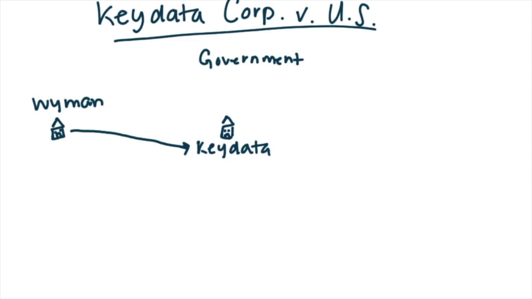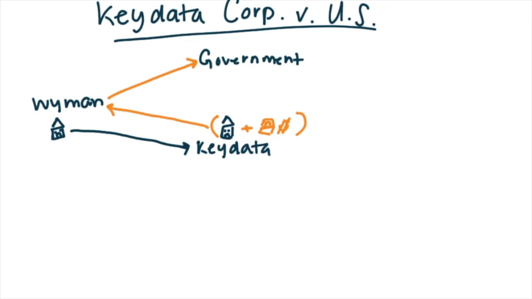Now, these were fixtures they could have taken with them, but when they decided they needed more space, they realized that the government could use the improvements that they made onto the property. Keydata wanted to get out of their lease early, so they found the government to take over their lease, essentially. But to do that, they first had to amend their lease with Wyman.